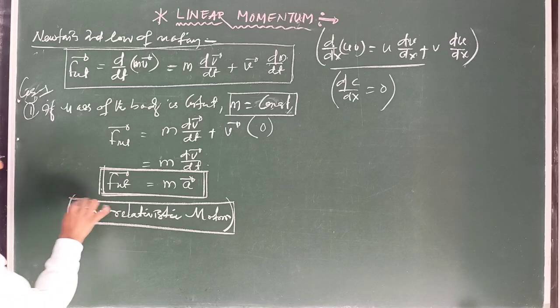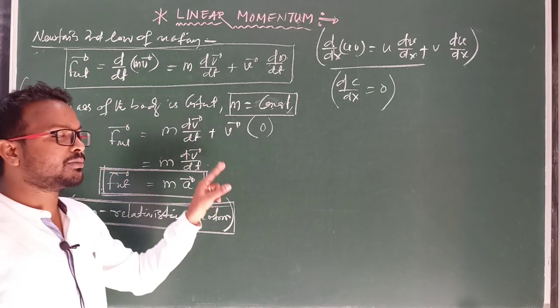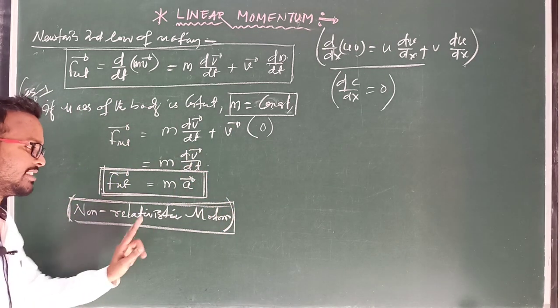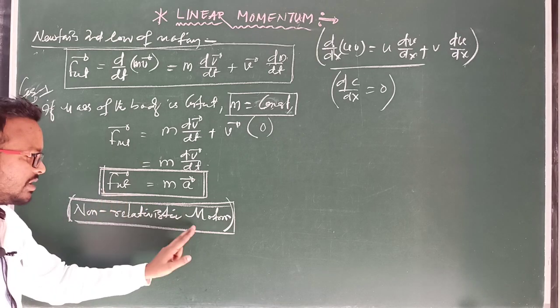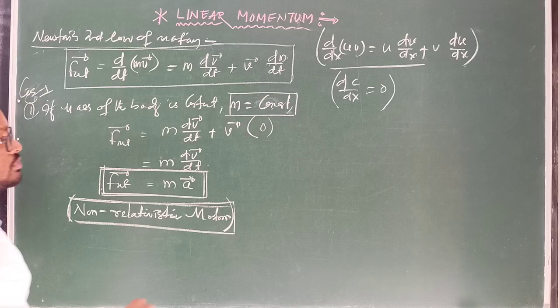In non-relativistic motion, or you can say in Newtonian mechanics, we have to assume the mass of the body remains a constant quantity. Clear? This is known as non-relativistic motion. Non-relativistic motion means the mass of the body we have to take here as a constant quantity. Clear? Next, come to the second case.